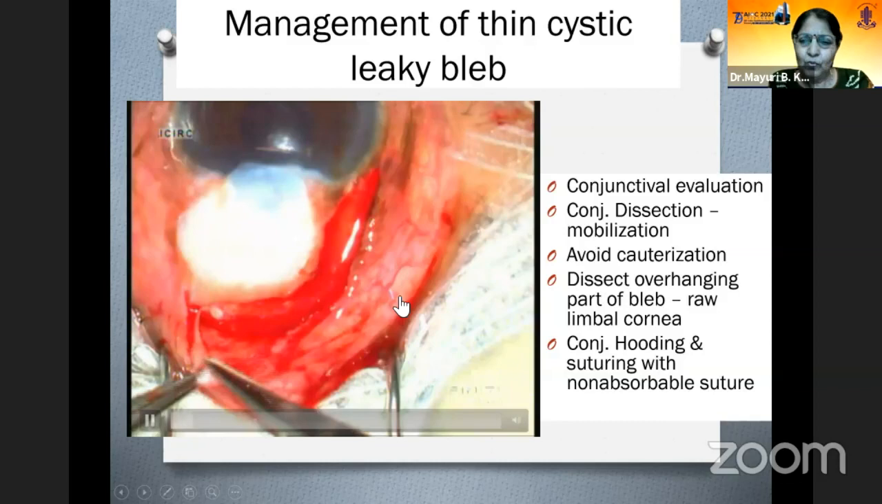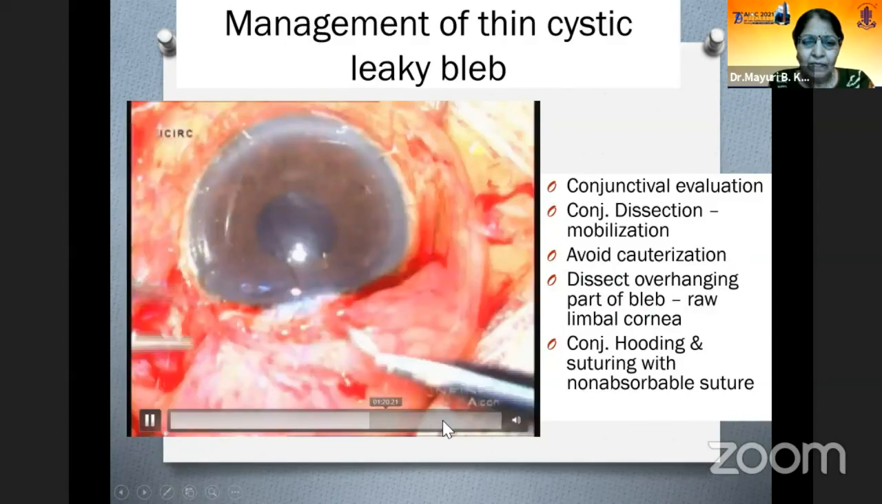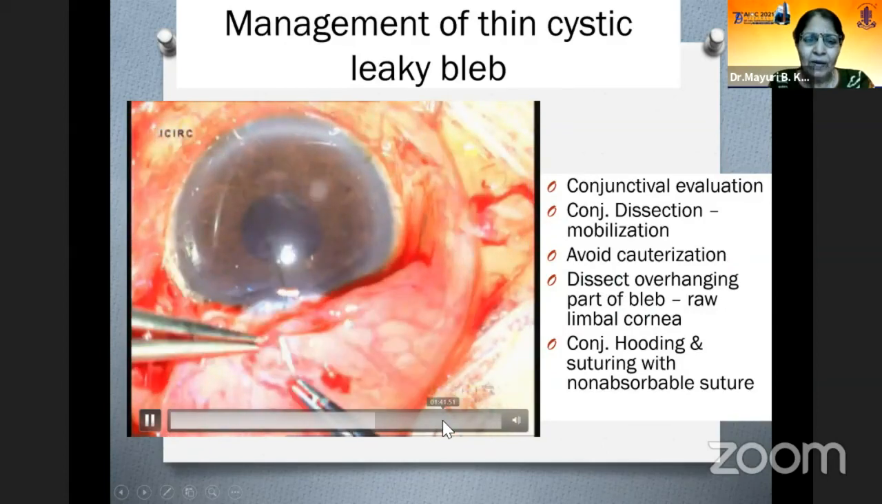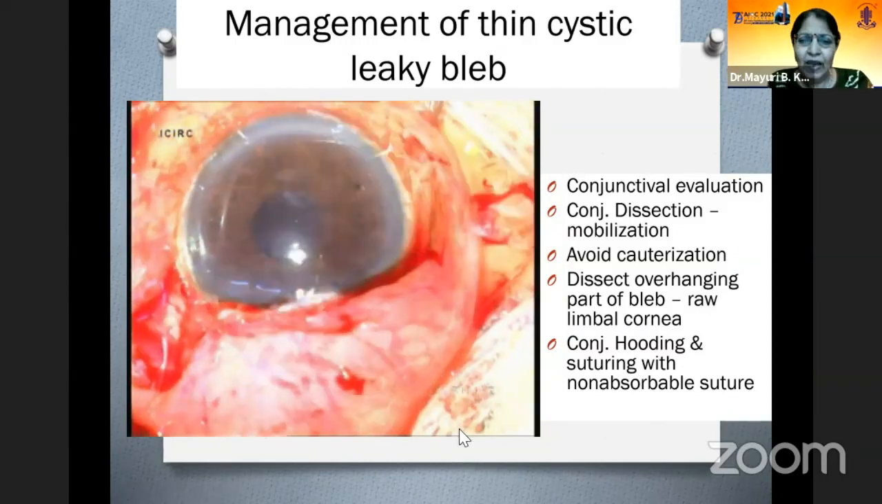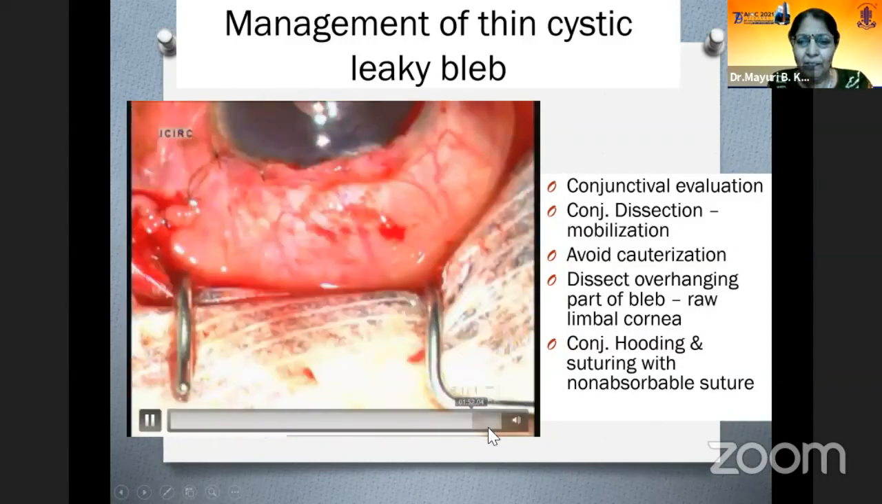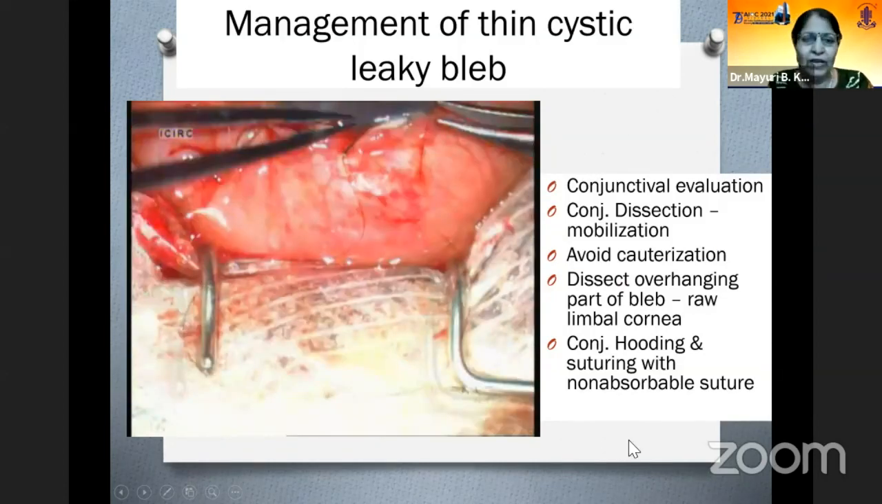And pull the conjunctiva down. Now try to avoid the cauterization as much as you can, and then apply the non-absorbable sutures 8-0 or the 9-0 nylon, and this will help in preserving the bleb by doing the hooding of this.